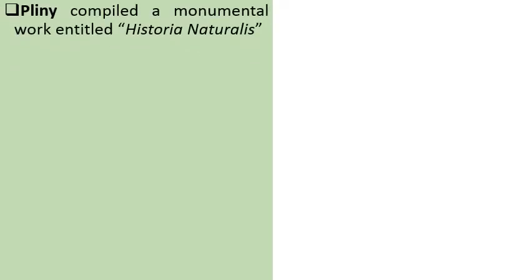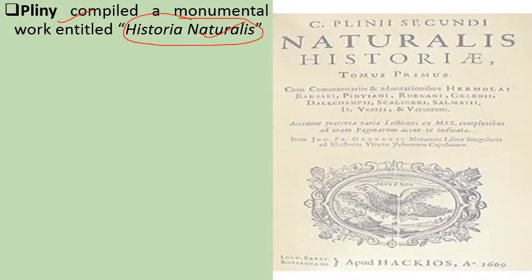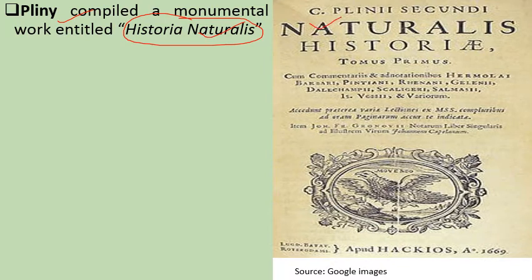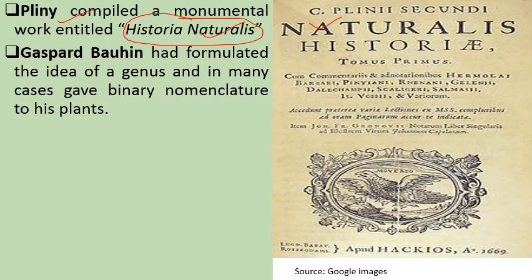Next there was Pliny. He compiled a monumental work entitled Historia Naturalis. This is the book written by Pliny the Elder. Then there was another person named Gaspard Bauhin. He formulated the idea of genus, gave the idea of genus in many cases, and gave binary nomenclature to his plants, using two names, the generic and specific names, for the plants.